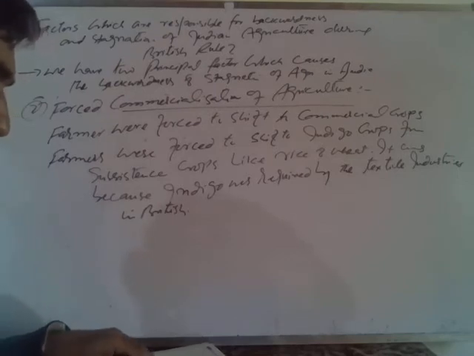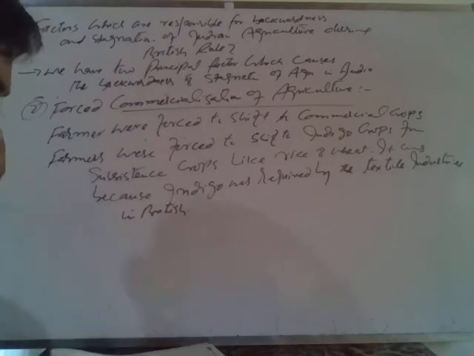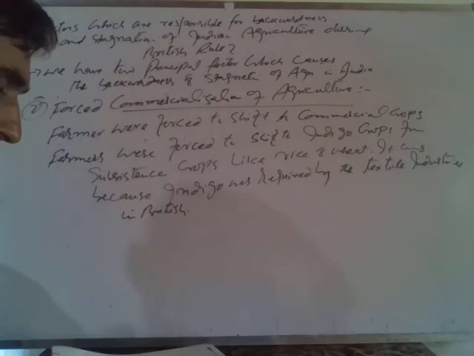Consequently, on the eve of independence, the agriculture sector of the economy was absolutely backward, stagnant, and non-vibrant. So it didn't become dynamic, vibrant or developed. Partition of the country in 1947 struck the final blow. The impact was significantly severe upon jute production because the bulk of fertile land under jute production went to East Pakistan, now Bangladesh. So these are some of the factors responsible for the backwardness and stagnation of Indian agriculture.